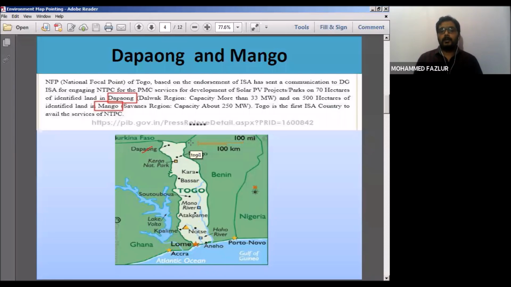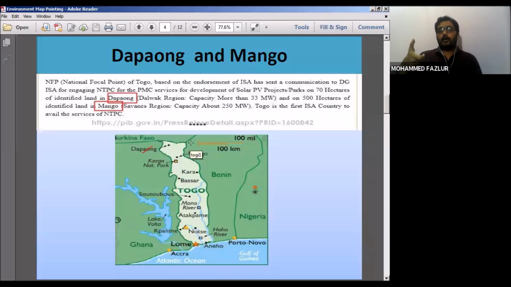Now we can relate this to a very important project which India started in collaboration with France, that is the International Solar Alliance. We have to link this to those countries which are part of the Tropic of Cancer and Tropic of Capricorn, and also which lie between both of them.